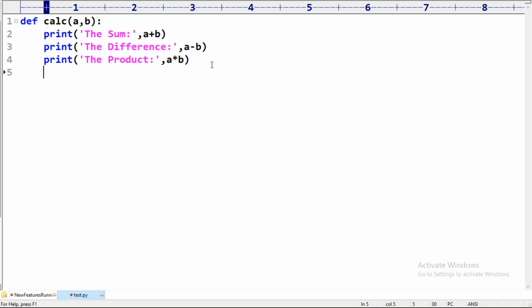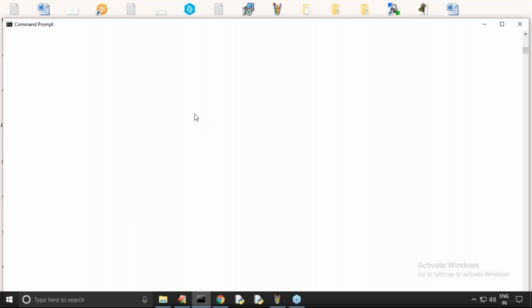Now, can I call this calc function multiple times or not? Yes, any number of times you can call it, there is no problem at all. Here the first time 10, 20, but the second time 100, 200, the third time 1000, 2000. We are calling this function multiple times.